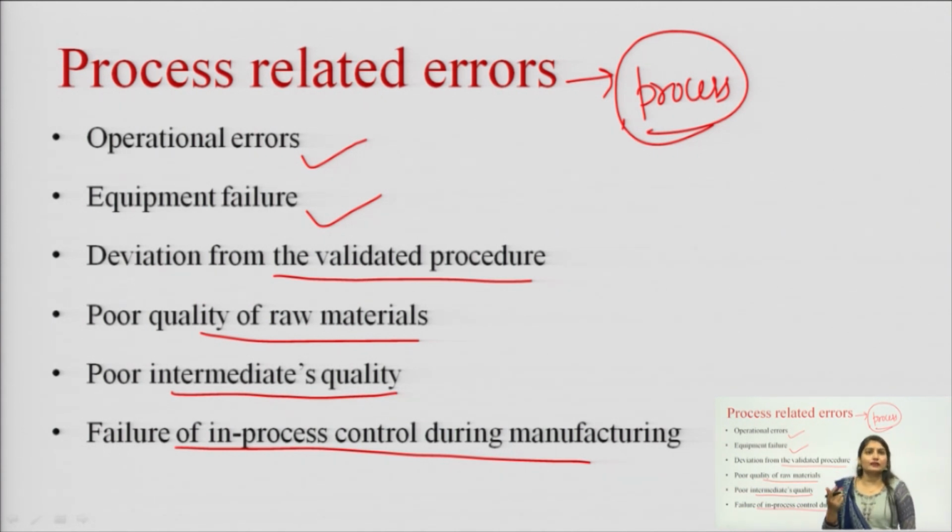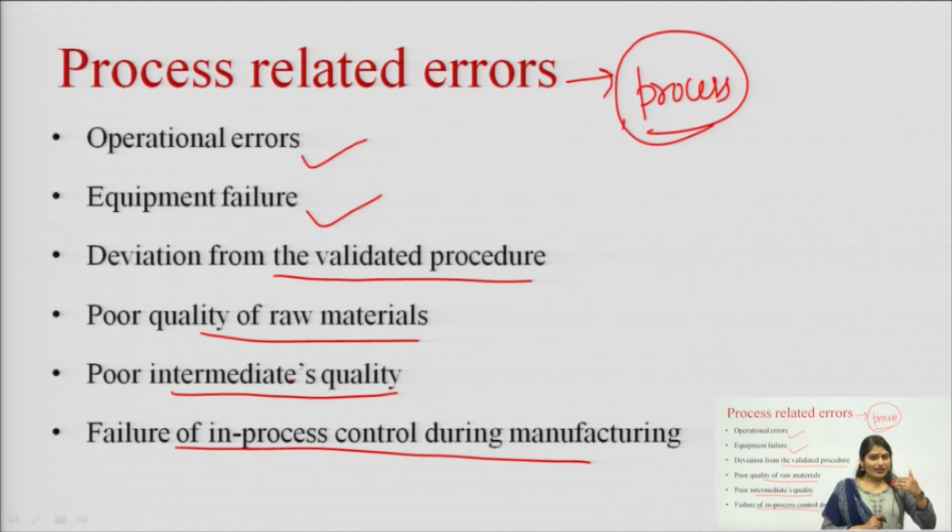a process related error. Poor intermediate quality: the raw material or the intermediate, whatever we are using in manufacturing the product, if that is of poor quality, then there can be an error, or then there can be an out of specification, means then our product does not comply to the quality, and it can show the OOS result. Failure of in process control during the manufacturing.